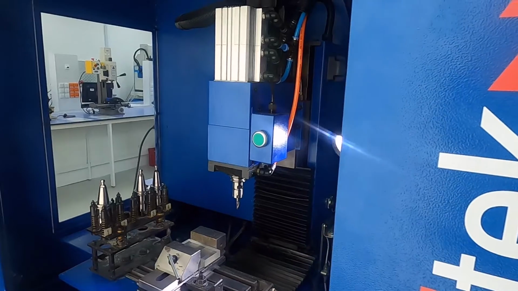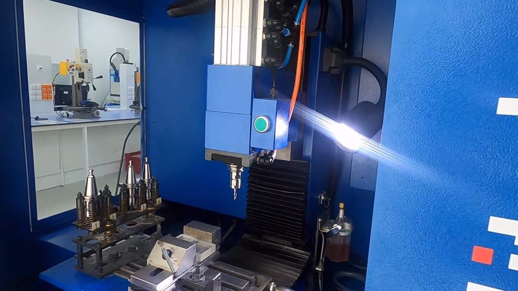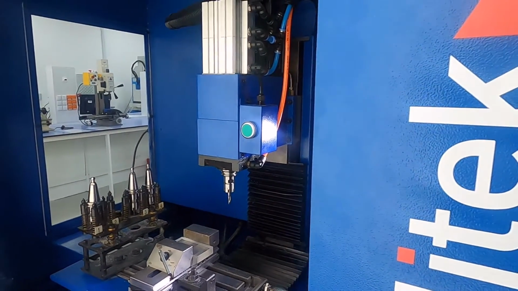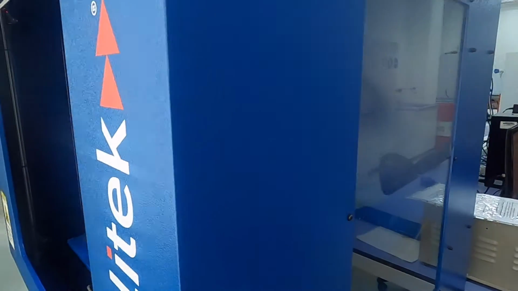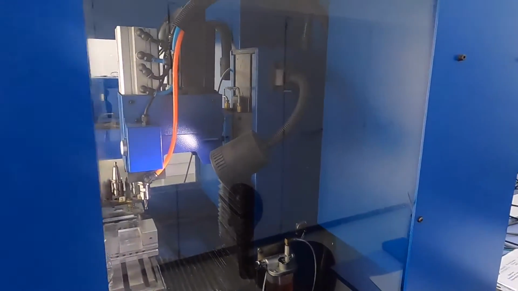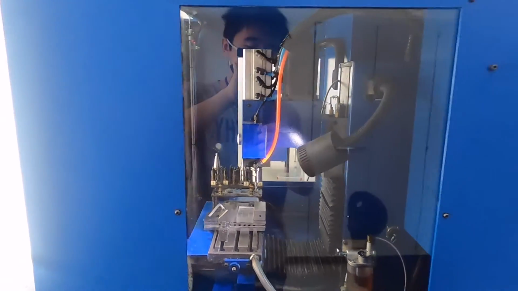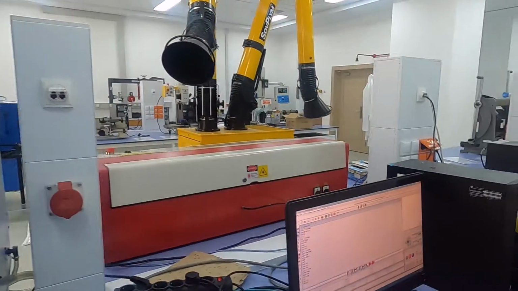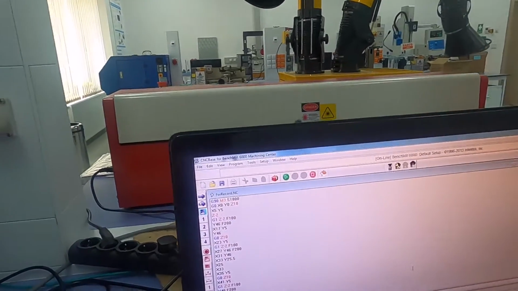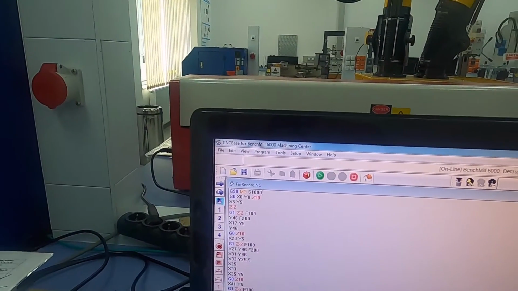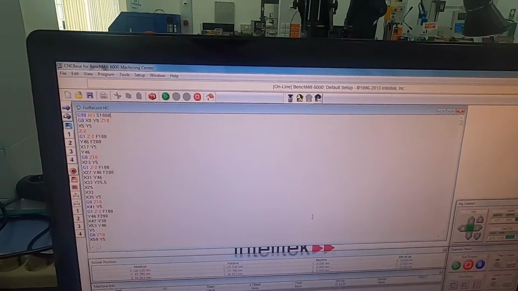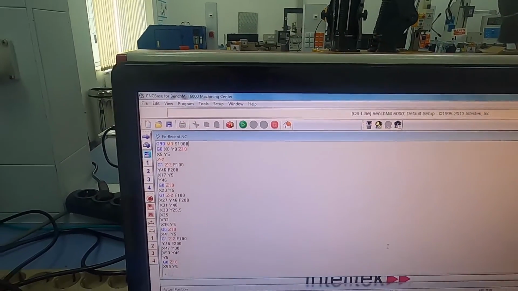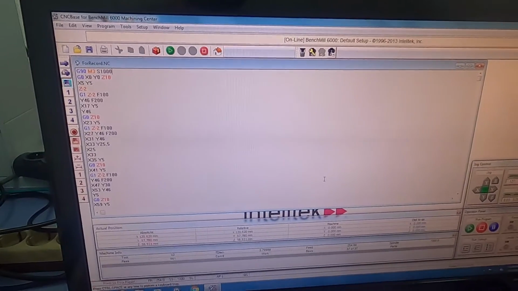Today we will be learning how to operate a CNC milling machine. To operate a CNC milling machine, you must use software compatible with the milling machine. This software, in our case, is CNC Base for Benchmill 6000. This software will read our program and control the machine.